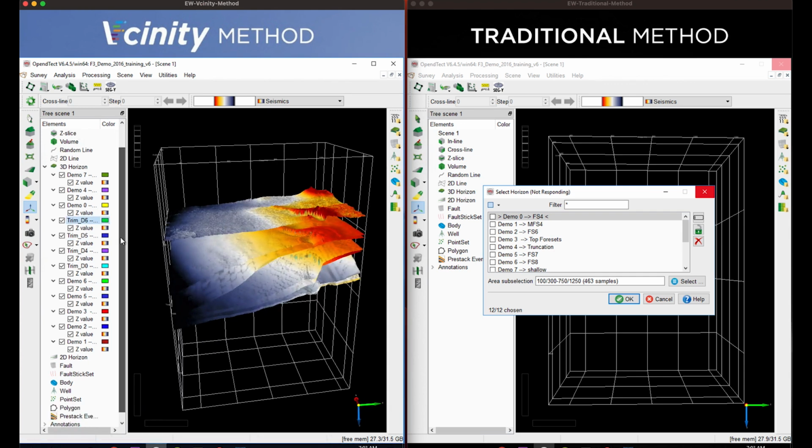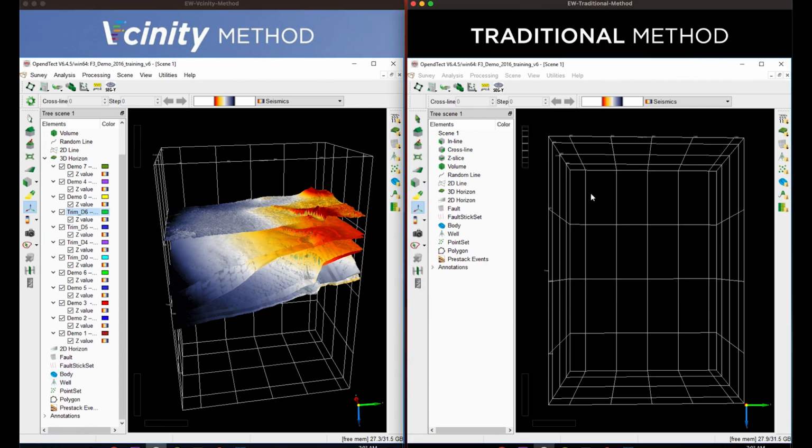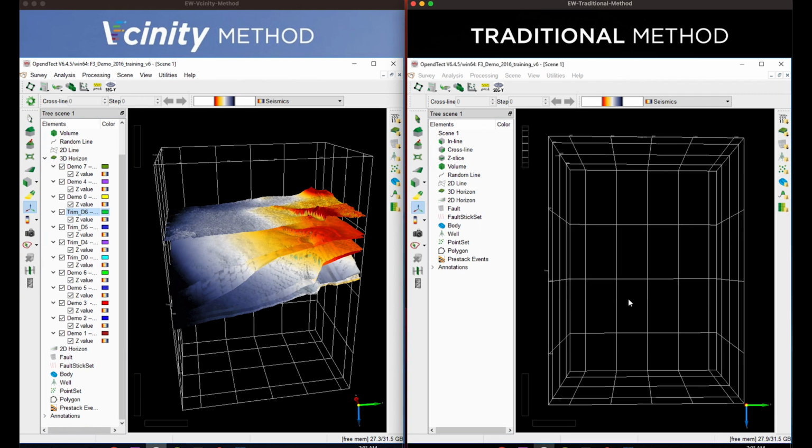And at this point, I can start working with the data, creating models, running analytics jobs. If I needed to add other data points in, I could go in and add, in this case, well data or so forth. On the right side, we're still waiting for the application to respond. It's hung for a little bit. Oh, look, we get check marks. I hit OK. This generally takes about 3 or 4 or 5 minutes to process. So we take a job that would take 4 or 5 minutes, maybe total, down to just a few seconds.